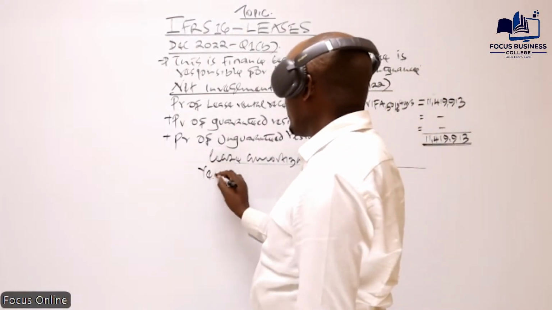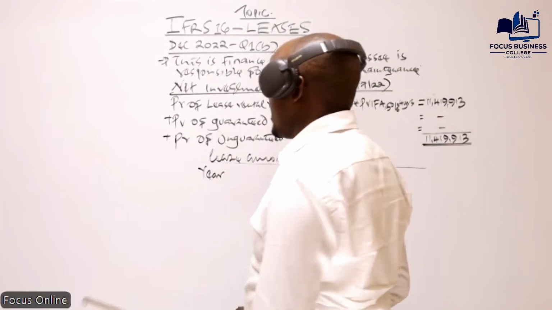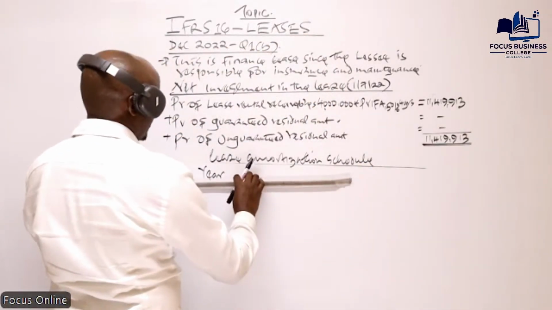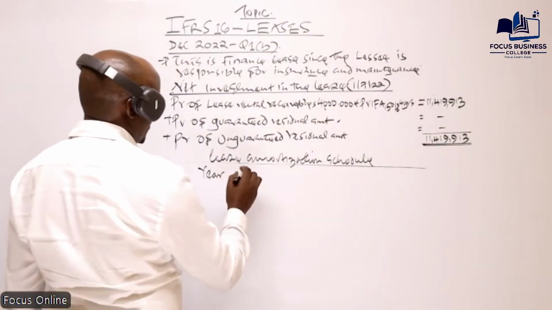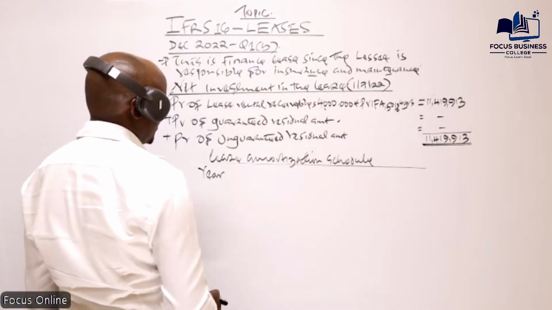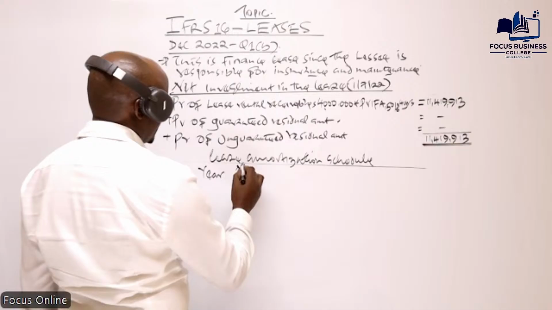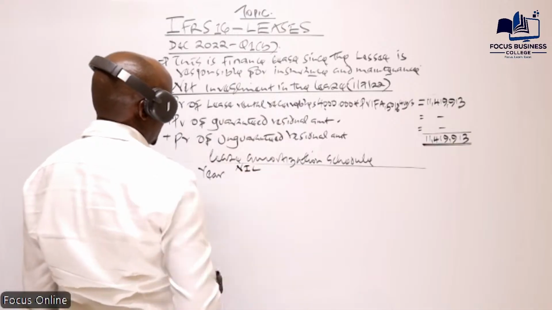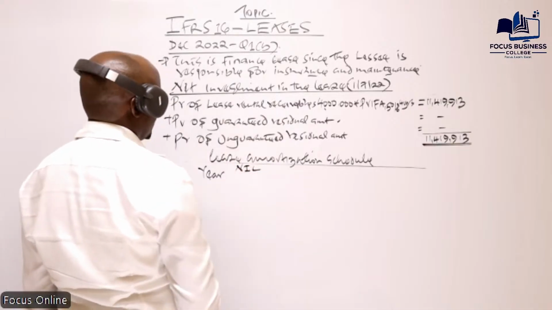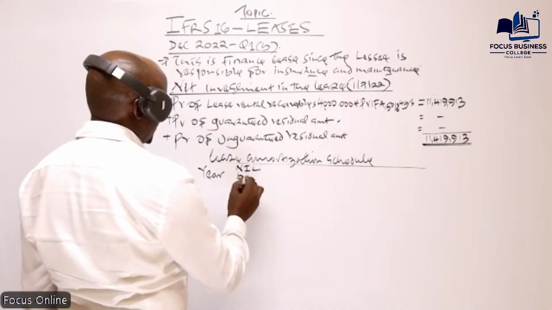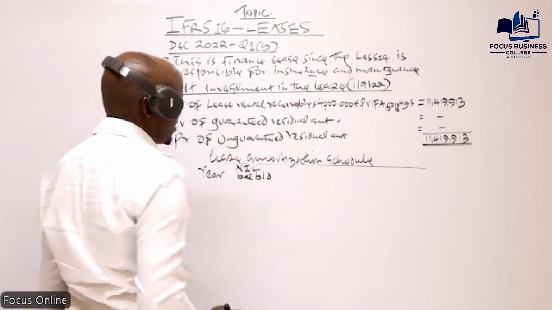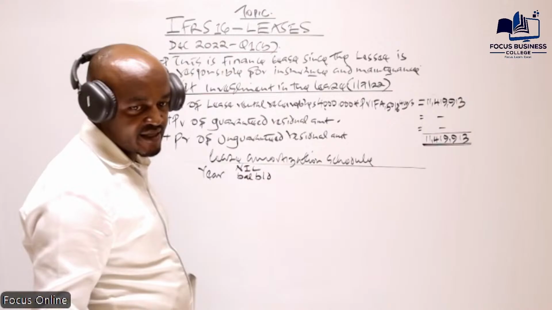So here we have a column for the years. Remember, this is for 4 years. Then the next column will be for the net investment in the lease at the start of the year, which we can refer to as NIL. Balance at the start of the year.